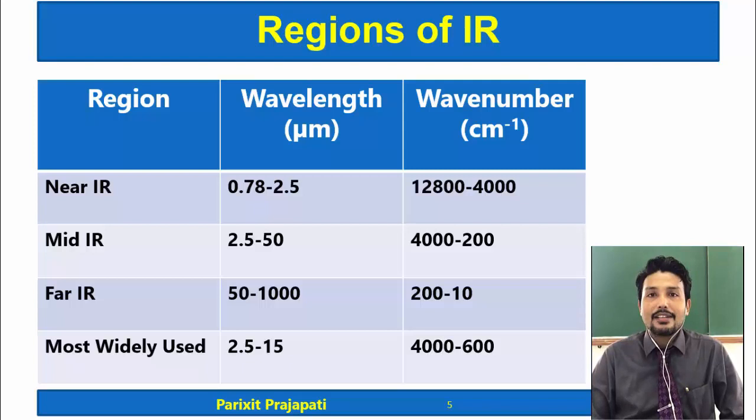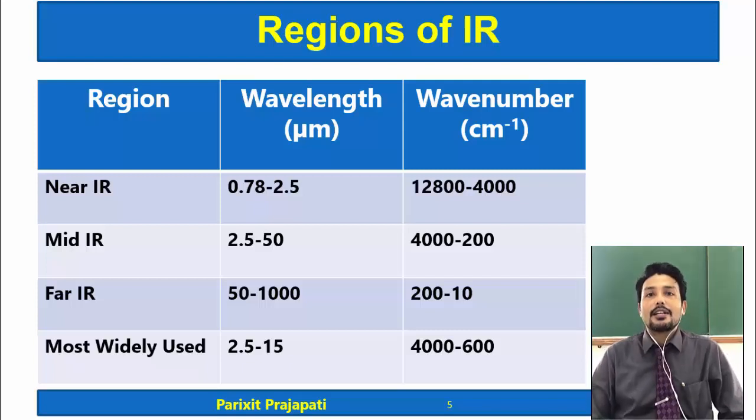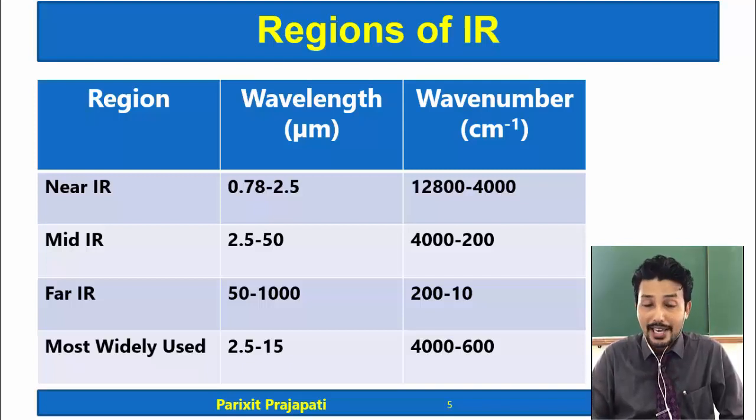Based on the change in wavelength, near IR has the wavelength 0.78 to 2.5 micrometer, middle IR or mid IR has the wavelength 2.5 to 50 micrometer, far IR is 50 to 1000 micrometer, and the wave number of near IR is 12,800 to 4,000 centimeter inverse, or reciprocal of centimeter. Same for mid IR, it is 4,000 to 200 centimeter inverse. For far IR, 200 to 10.